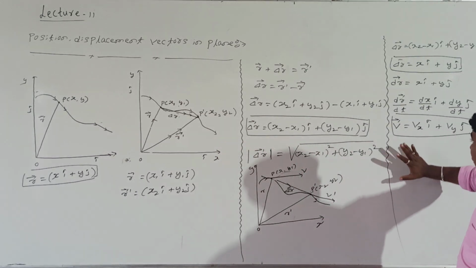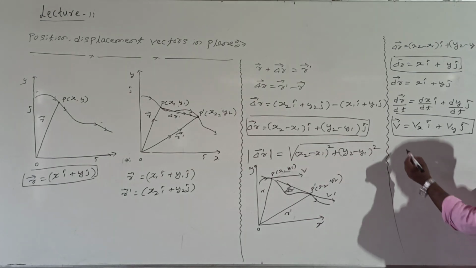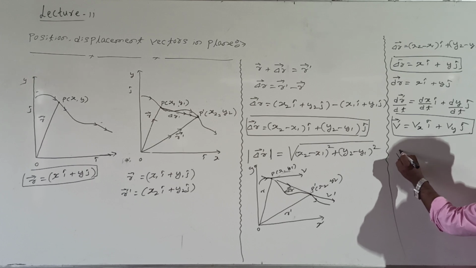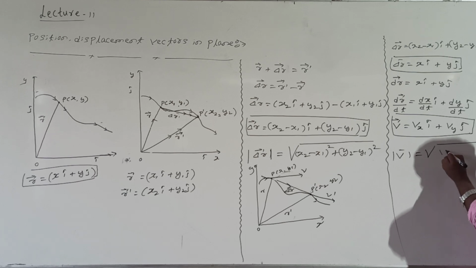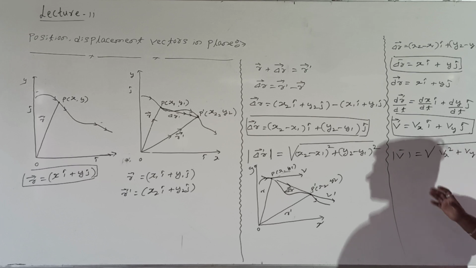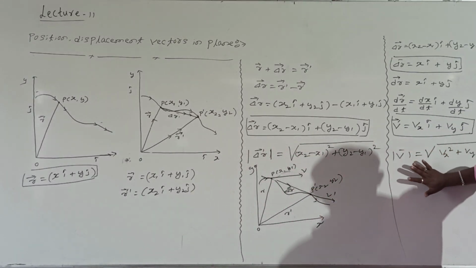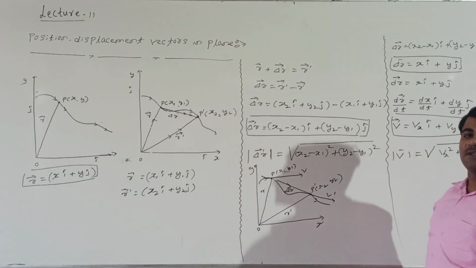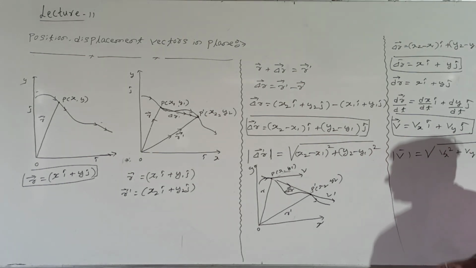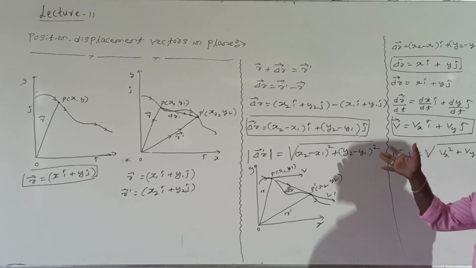Right? Then how to take the magnitude here? The magnitude v is the square root of vx square plus vy square. This is the magnitude. So here in a given plane, the magnitude of the velocity is given like this. Actually, what is vx i cap? Velocity along the x axis. What is vy j cap? Velocity along the y axis.